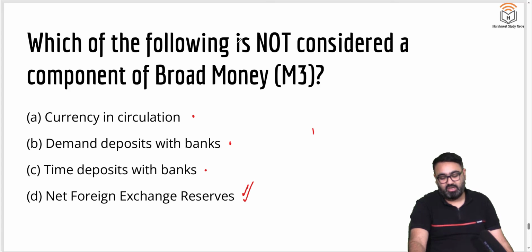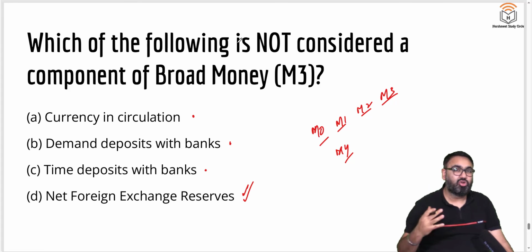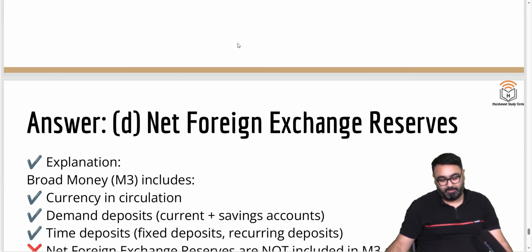Tell me in the comment section, what is M0, what is M1, what is M2, what is M3? Tell me the formula for all these, M4 also. Tell me the formula for all these in the comment section. I want to see if you actually know this or not.